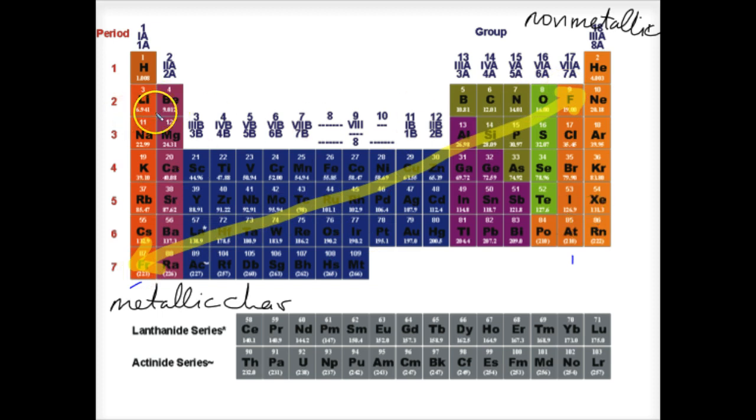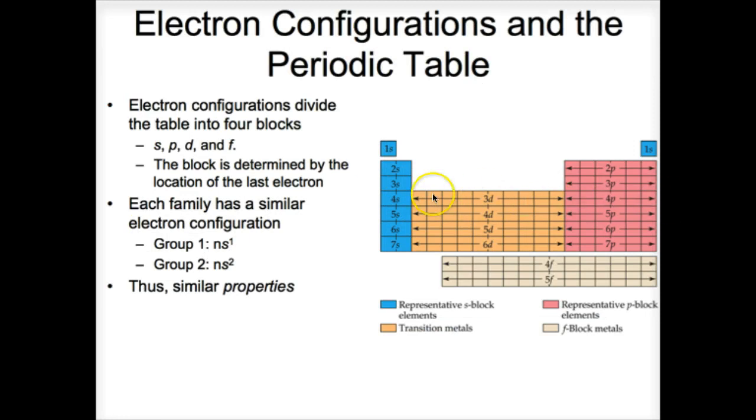This is also seen in terms of the electron configuration, because even though the first 20 are the only ones that are truly predictive, remember that it's really the D block elements and the F block elements that mess up our predictions. The S and the P are always right on. So if we have an element in the P block, we know exactly what its electron configuration is. If we have it in the S block, we know exactly what its electron configuration is. Remember, it's only the D and the F that we start seeing the ability to predict kind of break down. So if I know where that element is, I can know how it's going to behave because I know the general properties of that family.